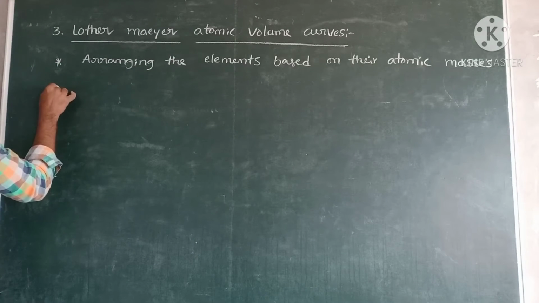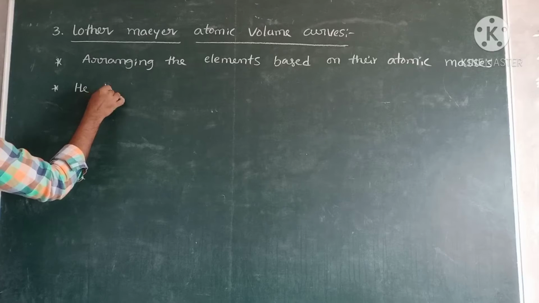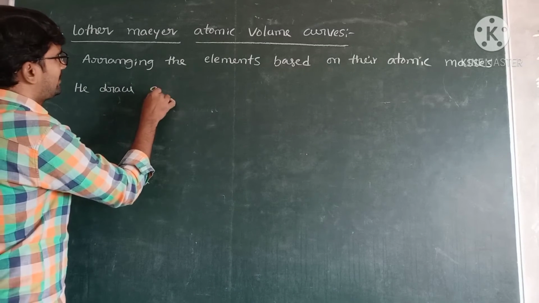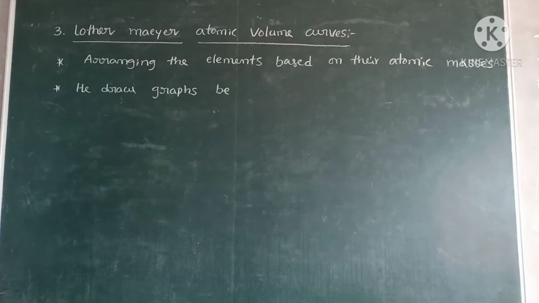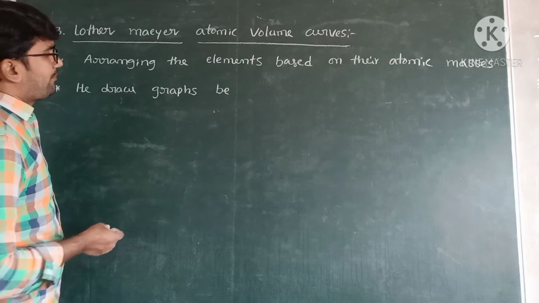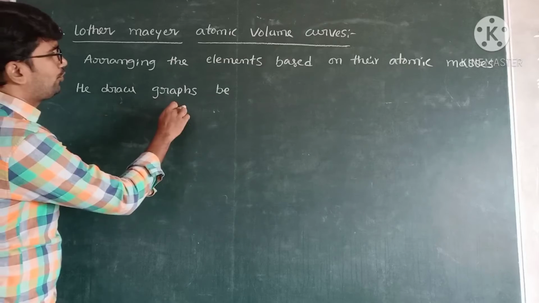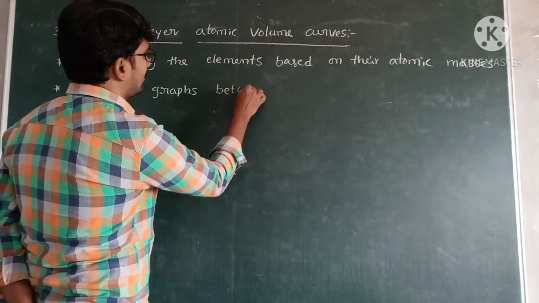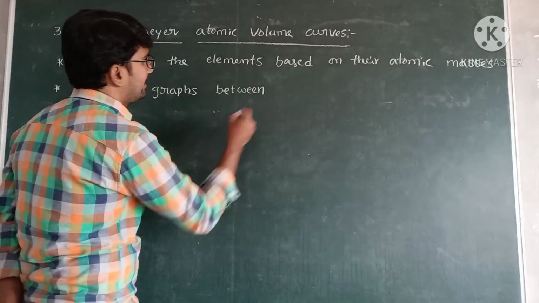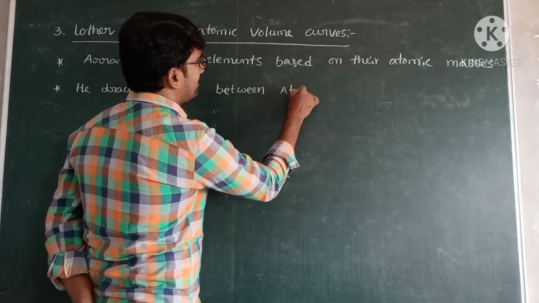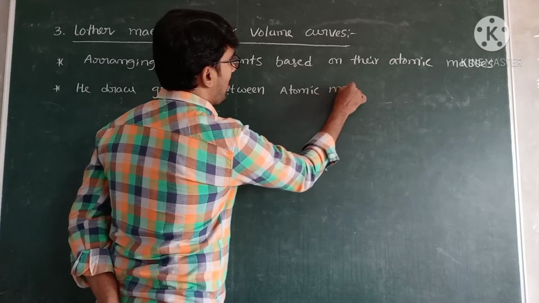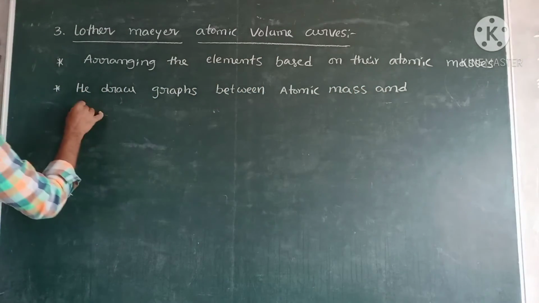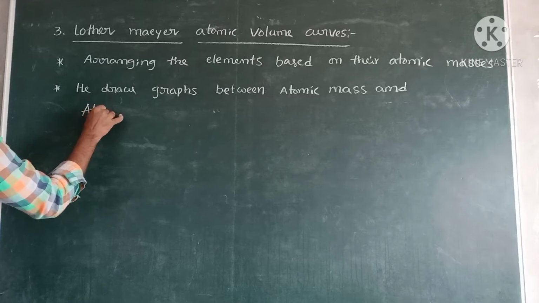But he drew graphs. In the Lothar-Meyer atomic volume curve, he drew graphs between atomic mass and atomic volume.